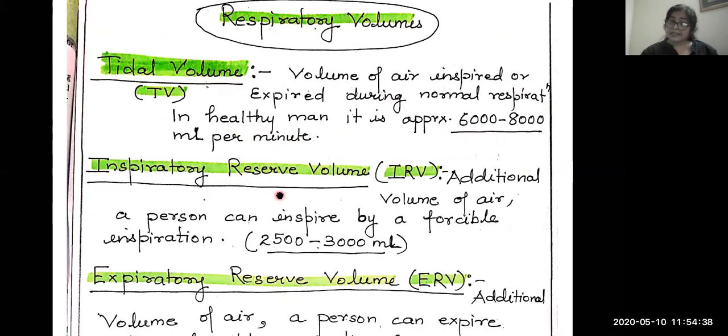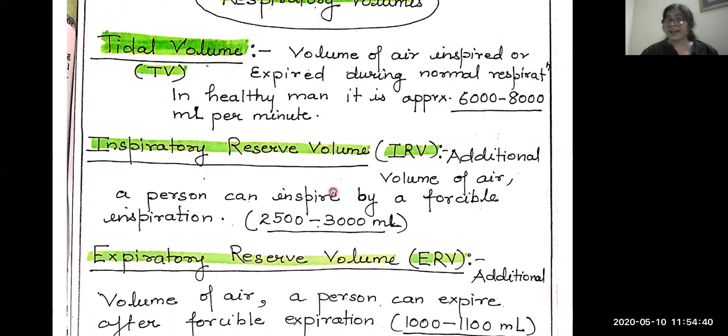Another is inspiratory reserve volume, the additional volume of air a person can inspire by forcible inspiration. Forcible means, for example, when we are doing pranayam, you must have seen that we inhale normally, and then we force ourselves to inhale more air.